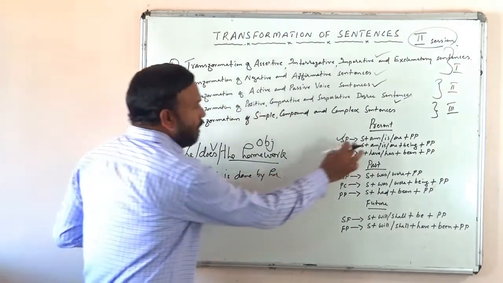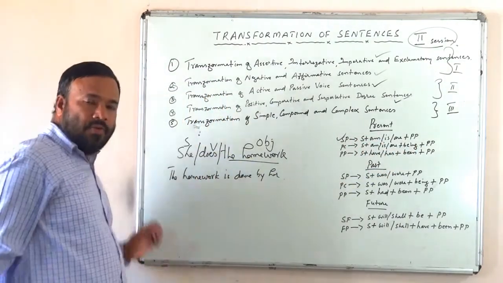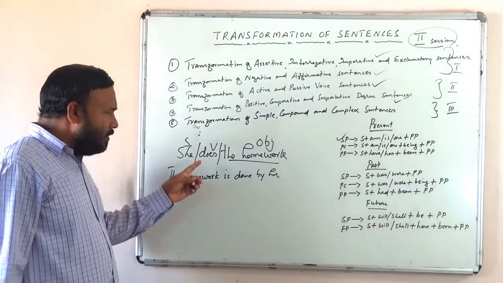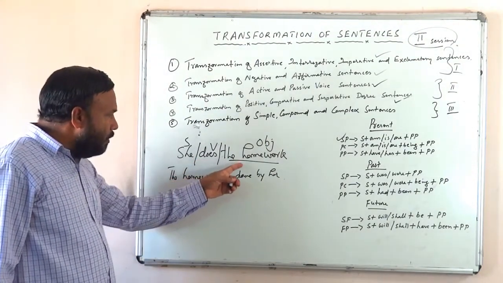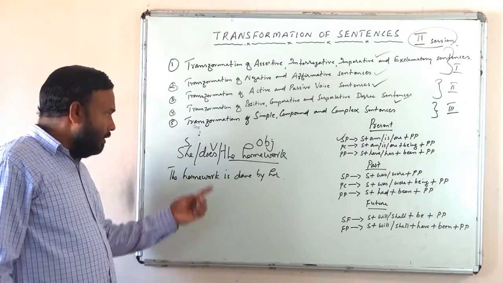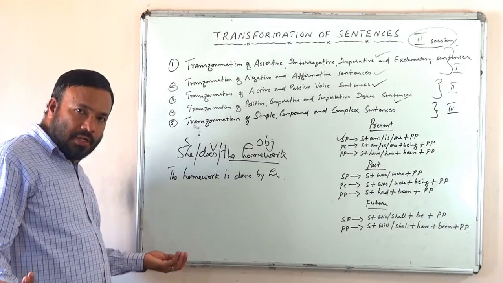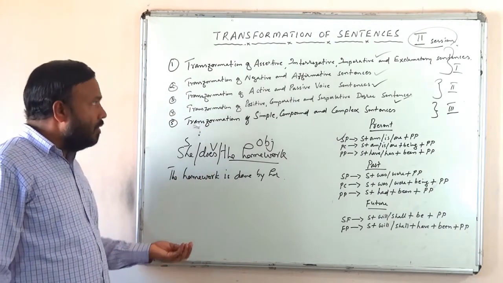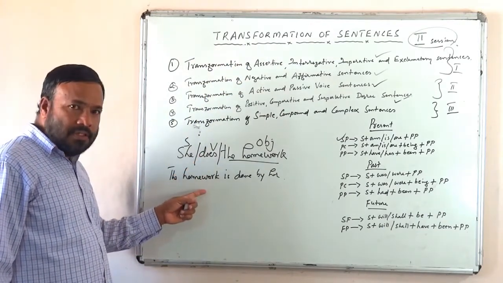The homework is the subject, done is the past participle. Basically, is there any difference between these two sentences? One is in active, another is in passive. Basically, there is no difference in meaning. So, this is how we transform a sentence from active into passive and vice versa.